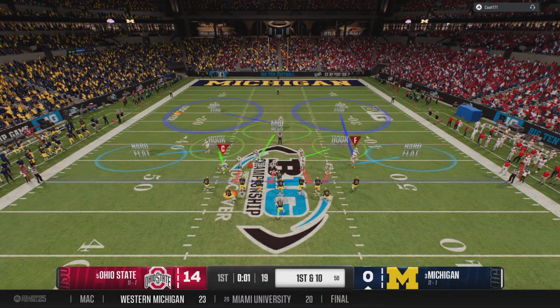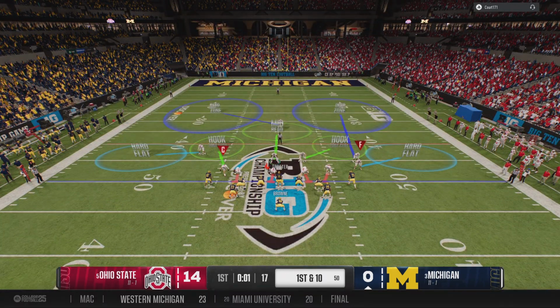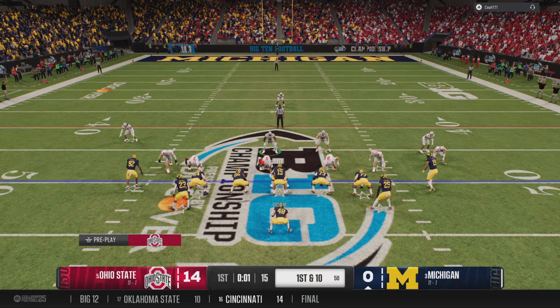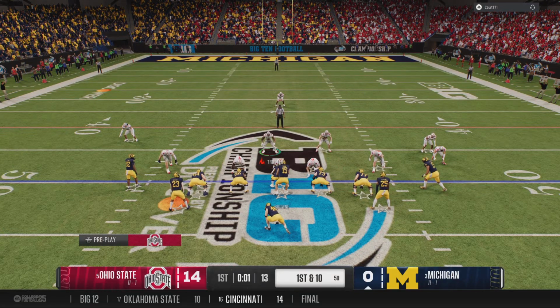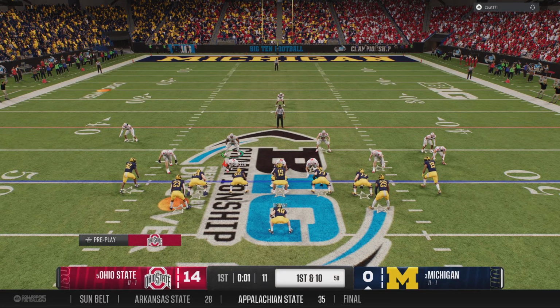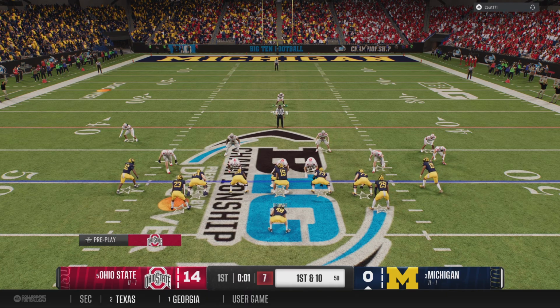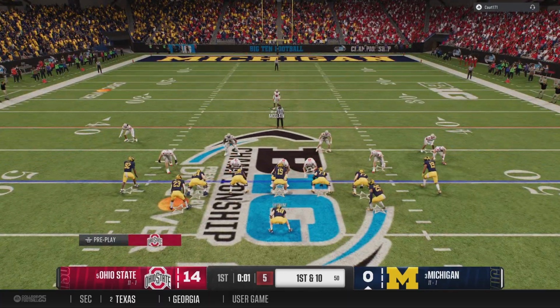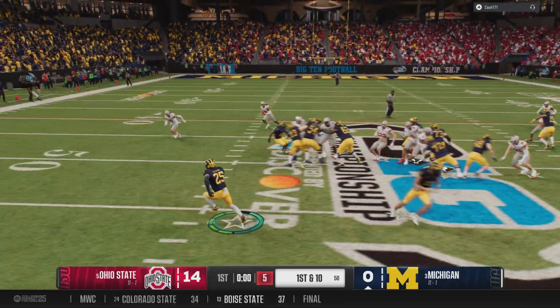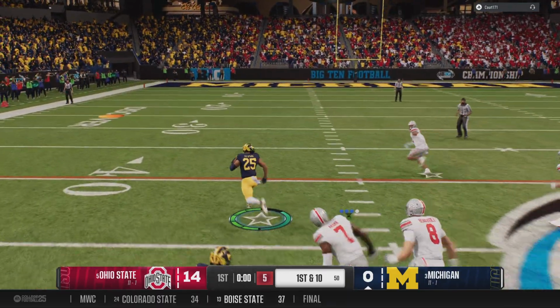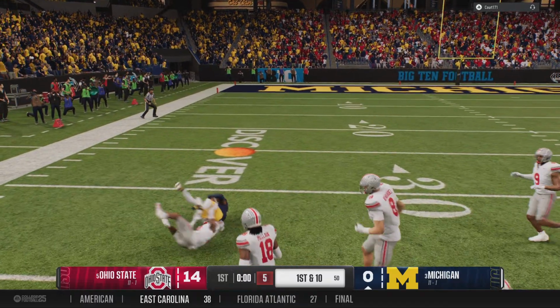This should be the last play of the quarter coming up. Gets the first and still running.